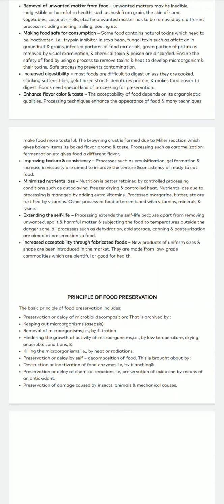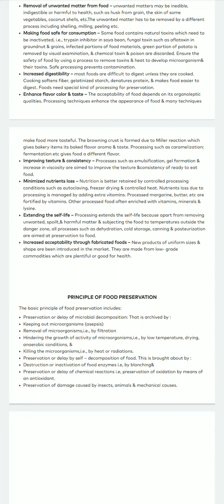Next one is preservation from damage caused by insects, animals or mechanical causes. So this we can preserve by either refrigeration or freezing, because if we keep food items as such, obviously there will be growth of microorganisms or the insects will come and grow on that food item.